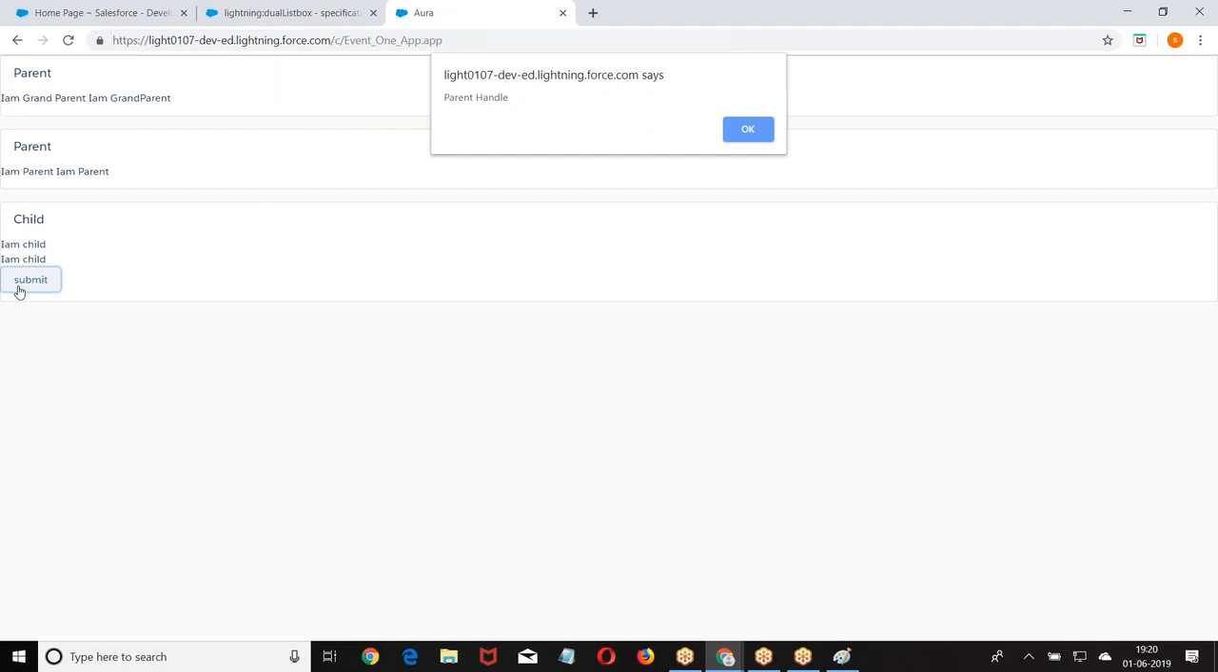Bubble means it goes from the bottom step by step to the next. The bubble will come to the top of the surface by going step by step. It will not jump to the last. So how is the event occurring? When the event occurs on the child, immediate parent, immediate parent, immediate parent. So it goes to the root. From the root, after completing everything on the root, it comes back to the child.